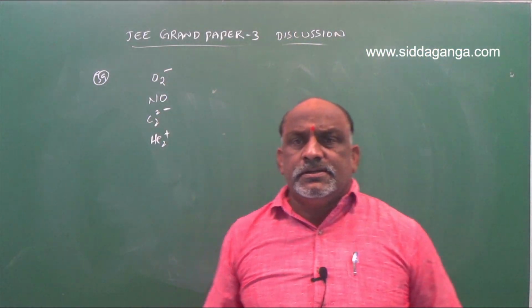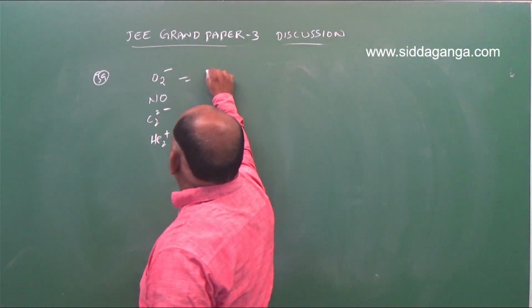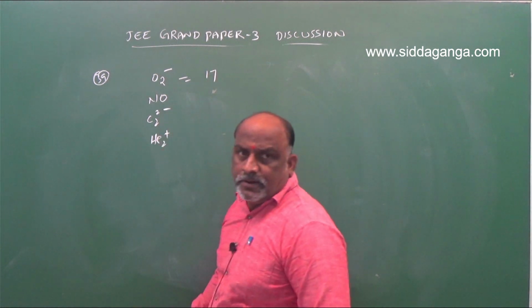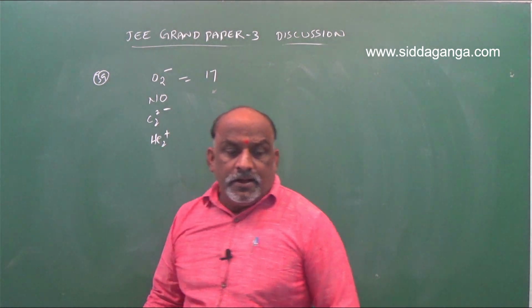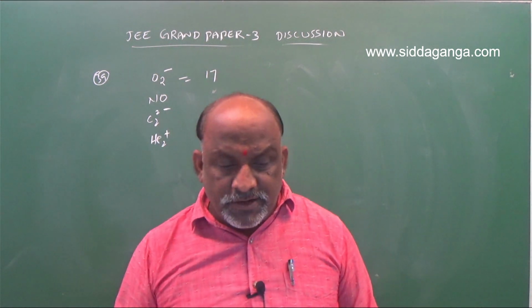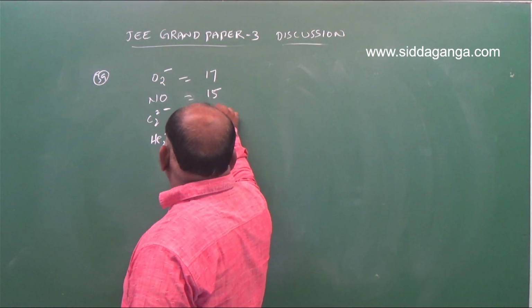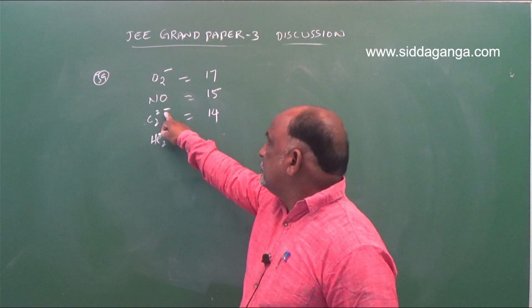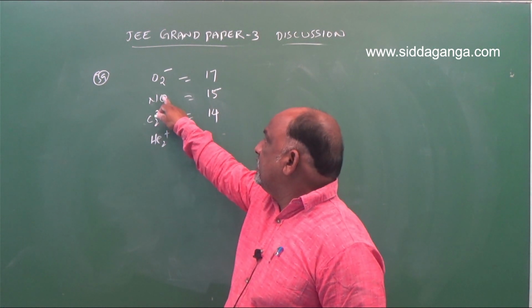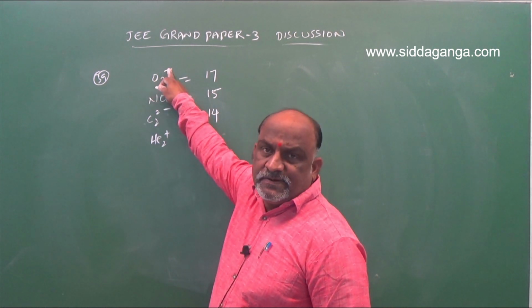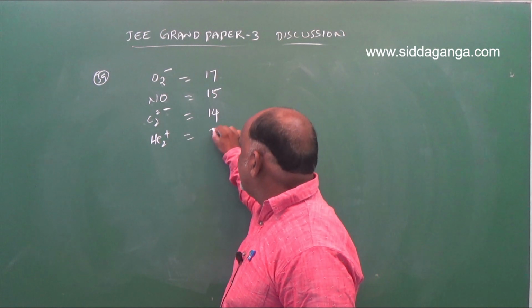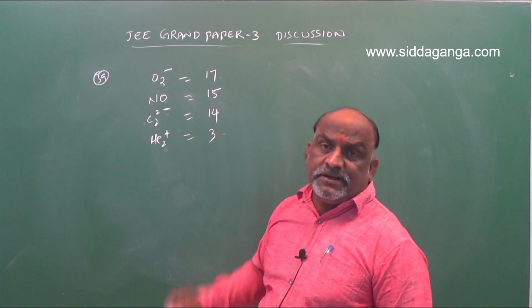O2 minus, number of electrons 17. And NO is nitric oxide, number of electrons 15. C2 2 minus: 6 twos are 12 plus 2 is 14. He2 plus: 2 twos are 4, 4 minus 1 is 3.